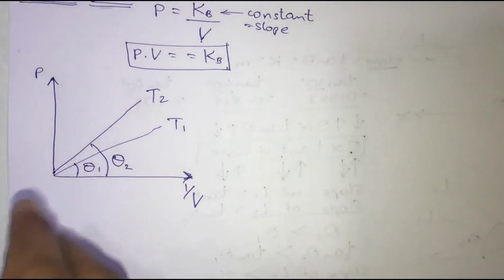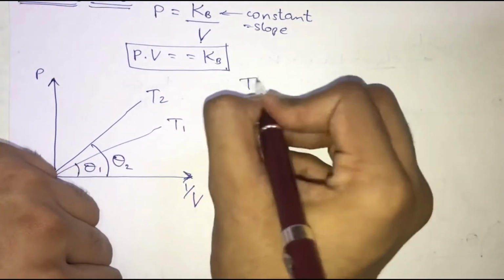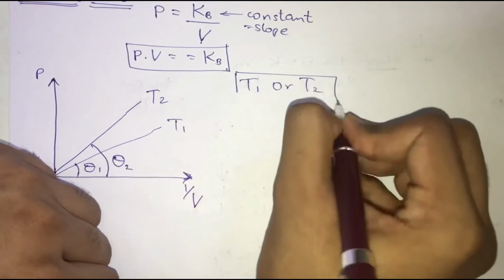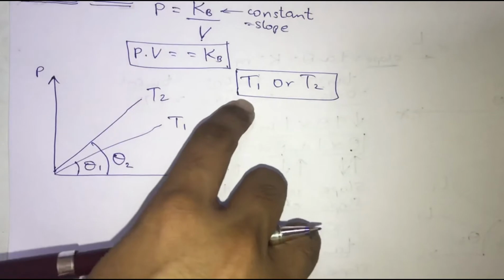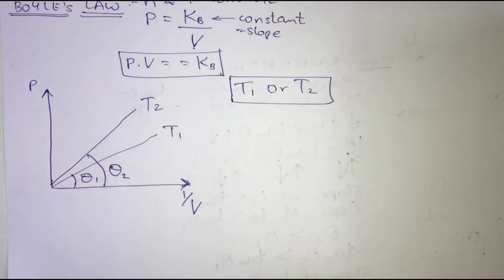Now what they expect in the question is that we want to find out whether T1 is greater or T2 is greater, which means whether the value of temperature T1 is greater or the value of temperature T2 is greater. This is what is expected in the question. So let's start with what we know up till now.